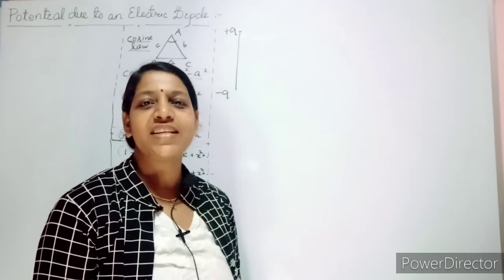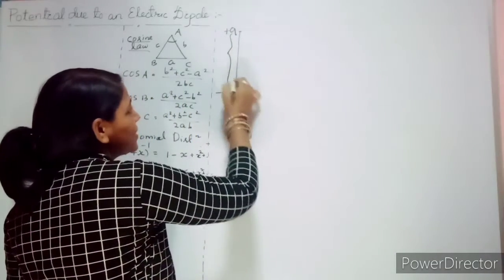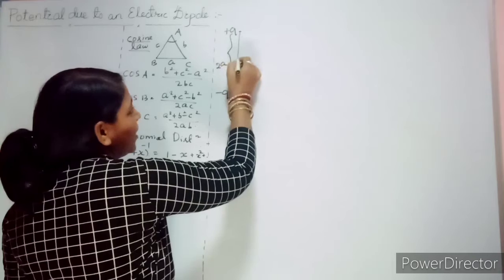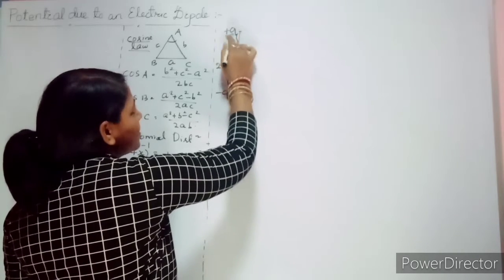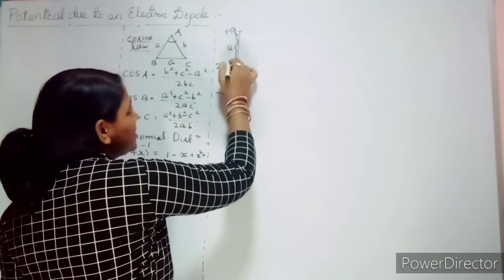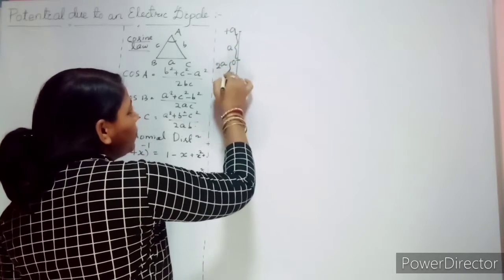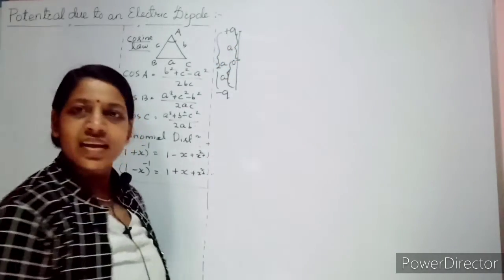What is that small distance? The same assumption we followed up to now: it is 2a. The center is O. If the center is O, then this distance is a, and similarly this distance is also a. Combined it is 2a. Clear?